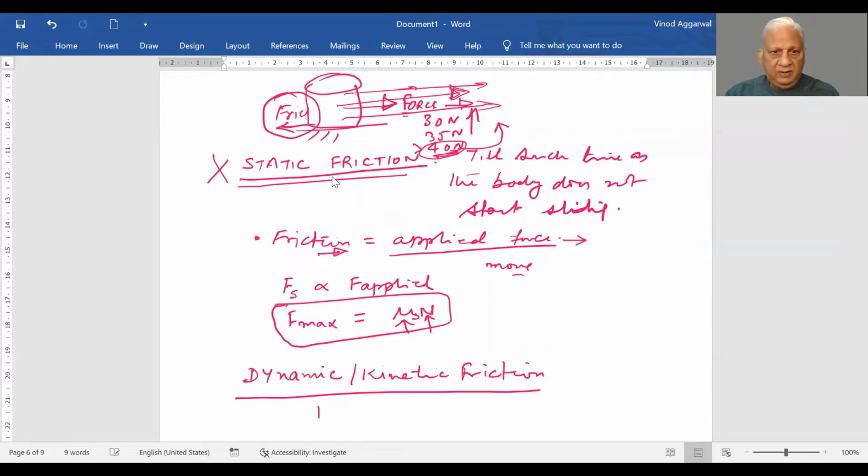As we have seen, dynamic friction will always be less than static friction.